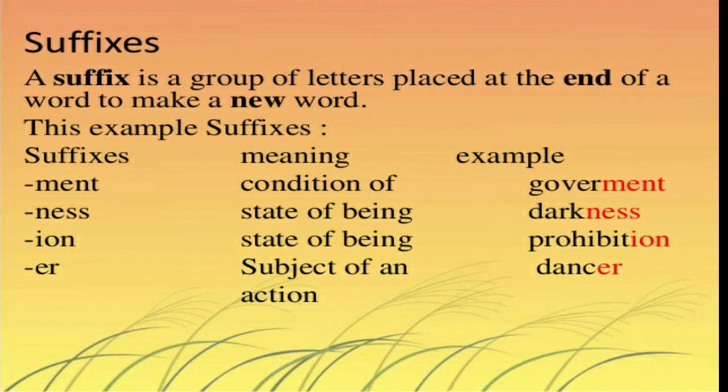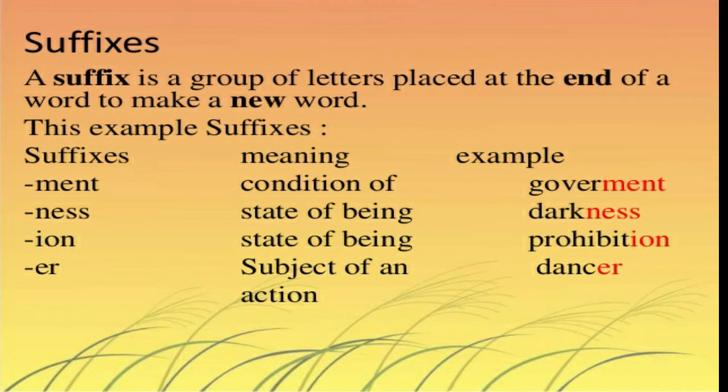So dear students, when we look at the slide, see here we have a group of suffixes, meaning and final word with a suffix, right? Now see government. What is the root word and suffix that is given? You see the black dark letters are root words and the red letters are actually the suffixes.